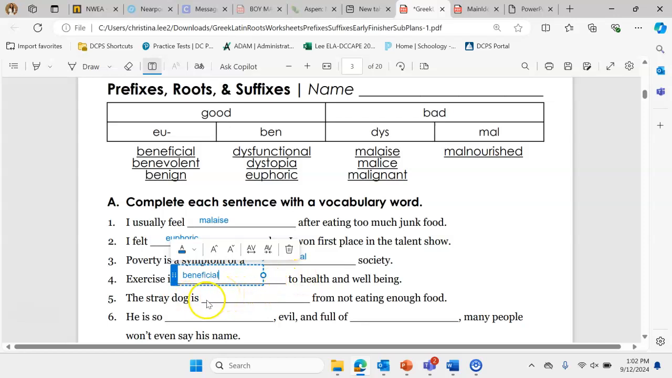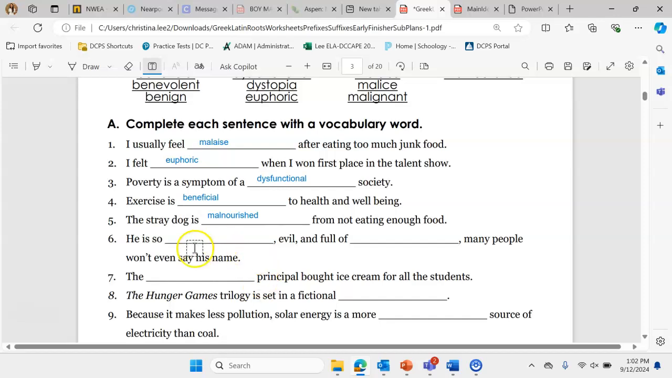The stray dog is blank from not eating enough food. In this case, we're looking for something bad because he's not eating enough, and so we can look at malnourished, malice, or malignant. Which of those looks like it's related to food? Well, you might notice that malnourished has mal, which is bad, nourish, which means to provide our bodies with the proper nutrients, right? So badly nourished, meaning they're not getting the proper nutrients.